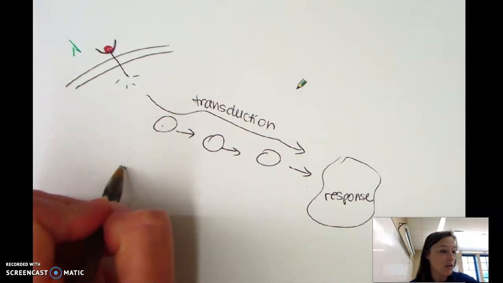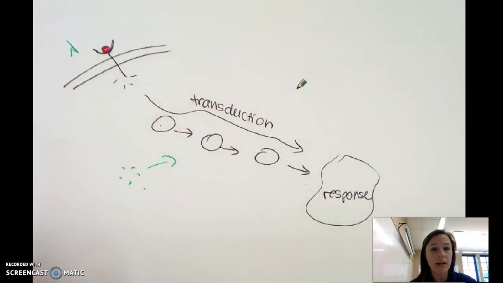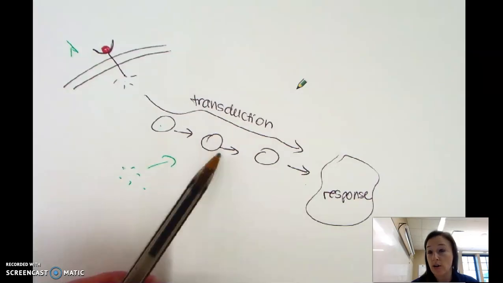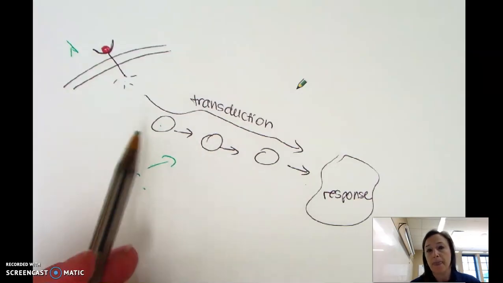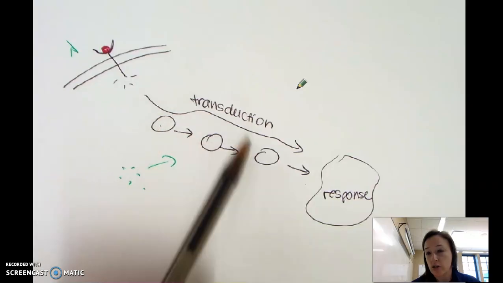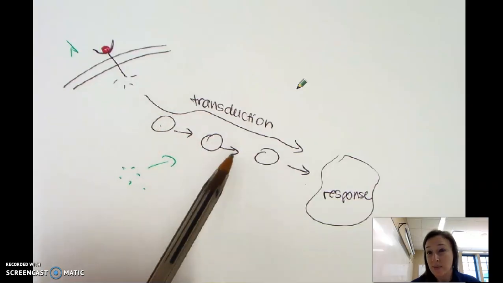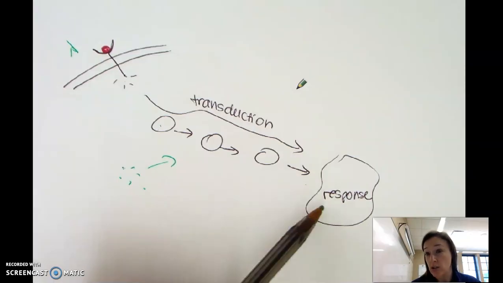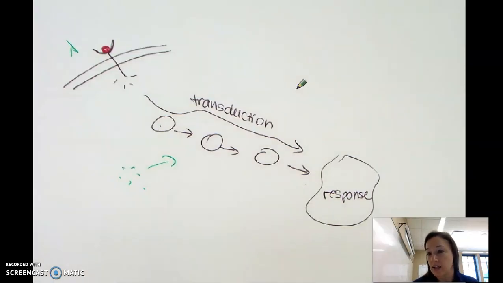You also may have other chemicals out here that come in and impact that pathway, either causing it to happen when it shouldn't or turning it off when it needs to happen. And so you could have a problem in transduction, or disruption in transduction, that means that your pathway either is overactivated and you get too much response, or it's inactivated and you don't get any response or not enough response.